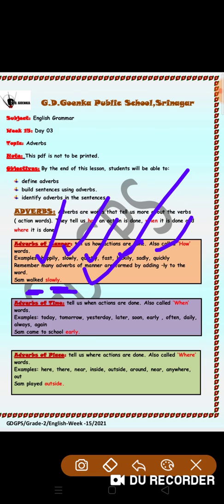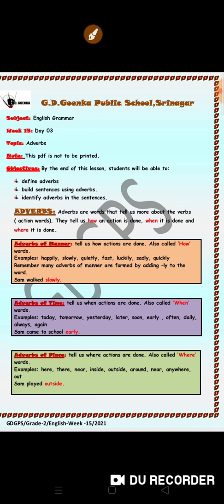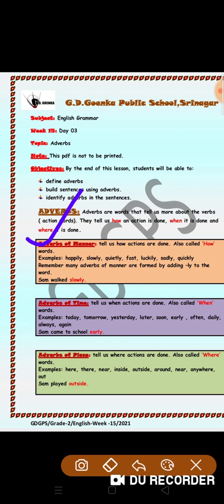It tells us how the action takes place. Walked is an action and adverb of manner tells us how it took place. Slowly means ahiste. Sam walked slowly. Okay, everybody? Everybody understands what is the adverb of manner? Adverb of manner tells us how actions are done.